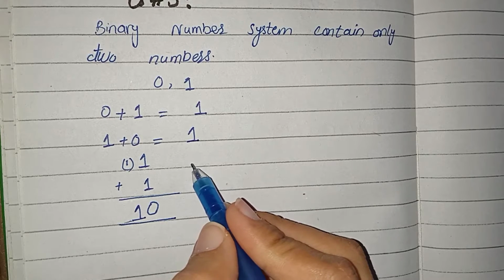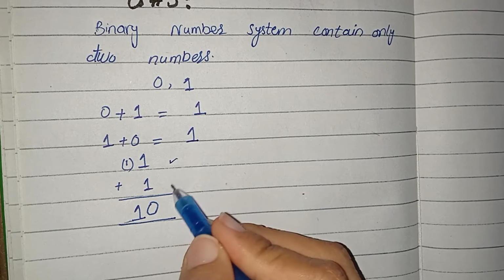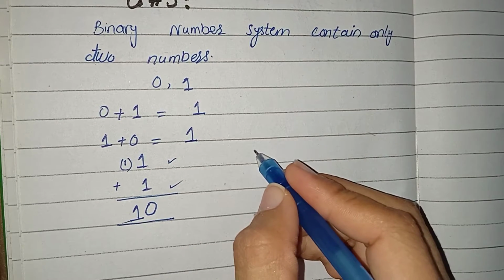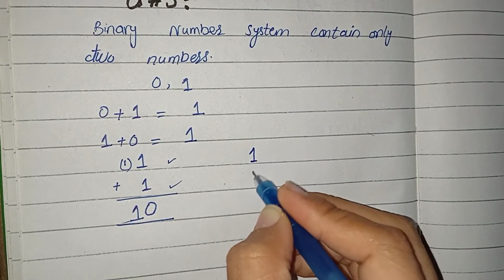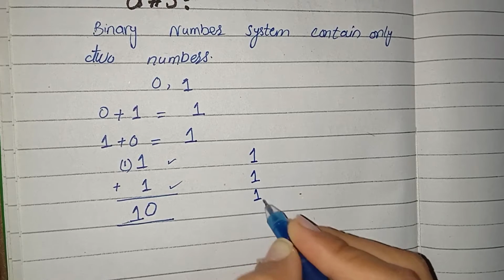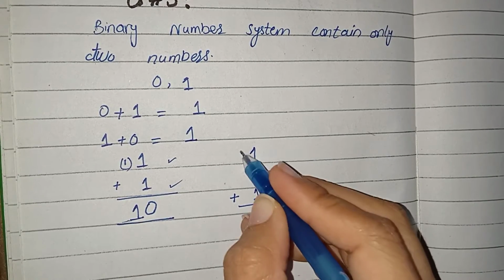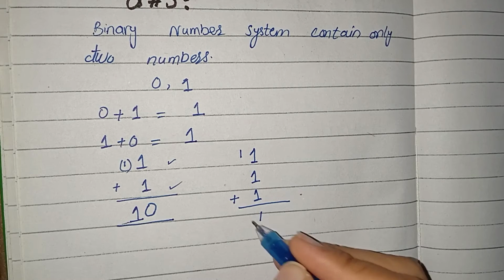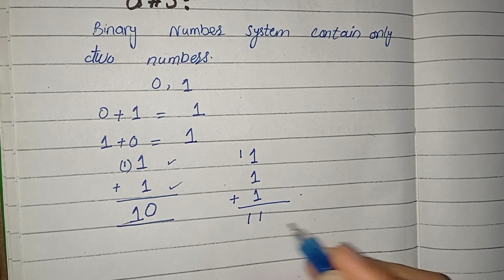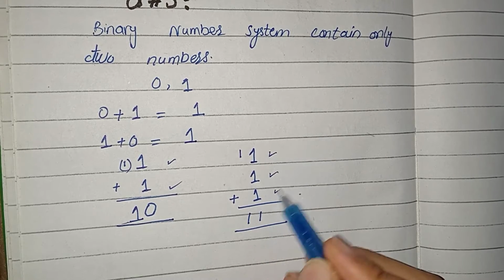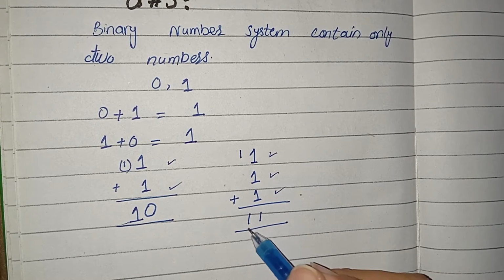So in the binary number system, the addition of 1 plus 1 is equal to 10, and the addition of 1 plus 1 plus 1 will be equal to 1 and 1 carry, which will be here. The addition of three ones in the binary number system is equal to 11.